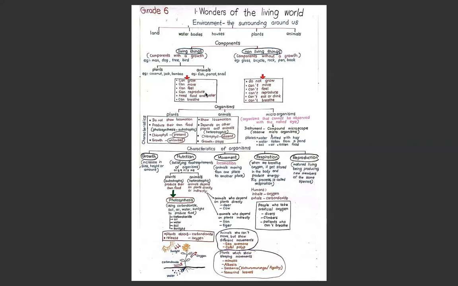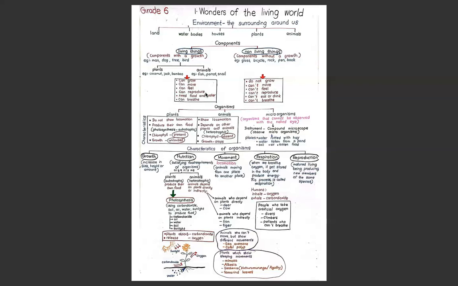They can reproduce, and they need food and water. They can breathe, right? They can take air in and they can send air out.